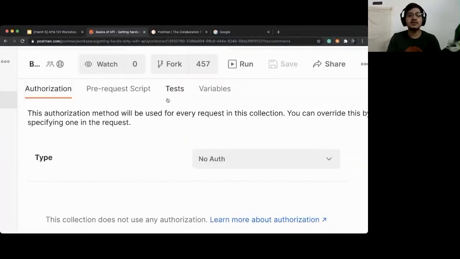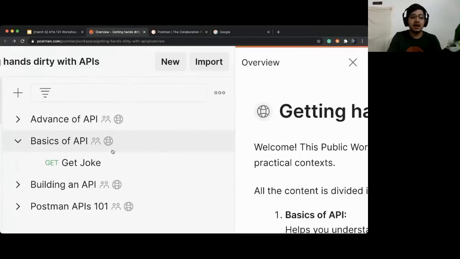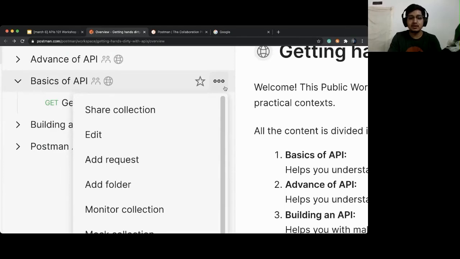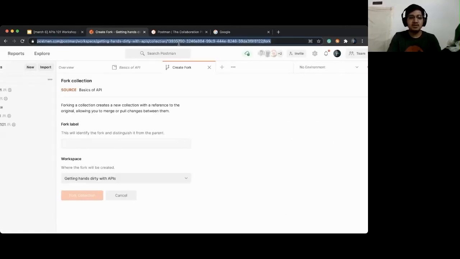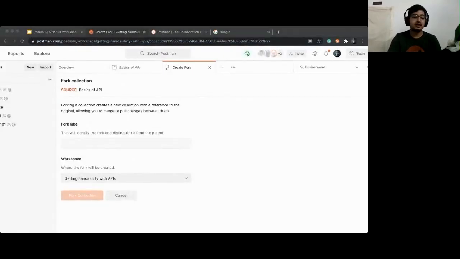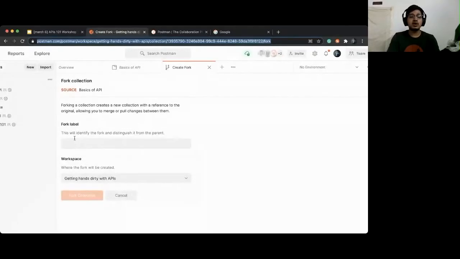So, what I want you to do is click on this fork button, okay? If you're not able to see this fork button, go to basics of API, click on this three dot, and then click create a fork copy, okay? You will see a window like this. For people who are not able to see this, I'm sending a direct URL into the chat. Please have a look there, okay?